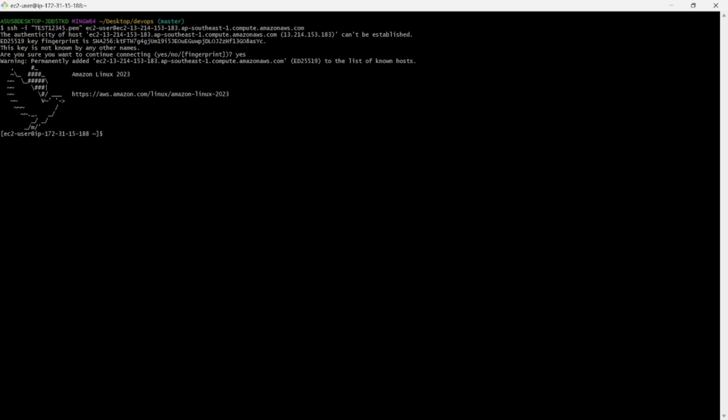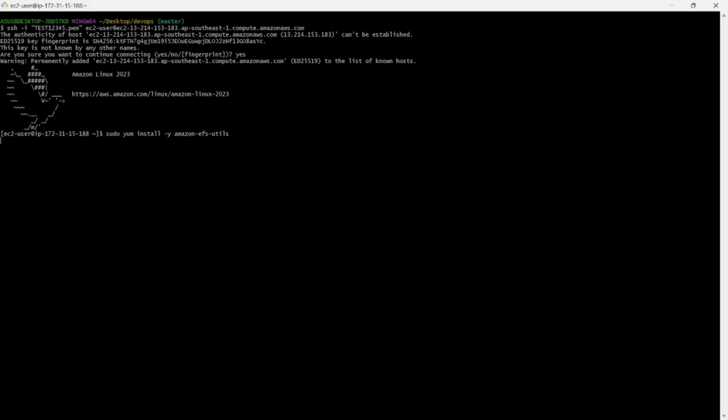Then we have to do the same thing. What was the first step? Once we log in to the EC2 instance, we have to install the NFS client. So we do the same operation here: sudo yum install, then amazon-efs-utils. What are the utils? It's an NFS client. So I'm installing the NFS client in my second EC2 instance.